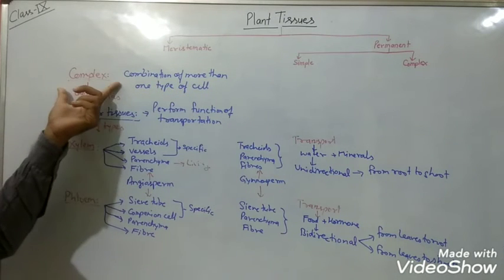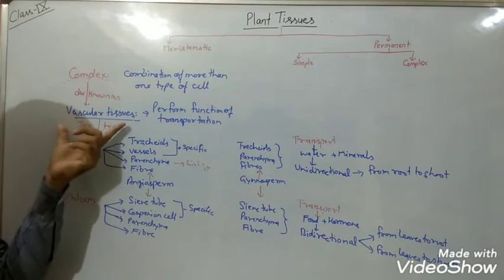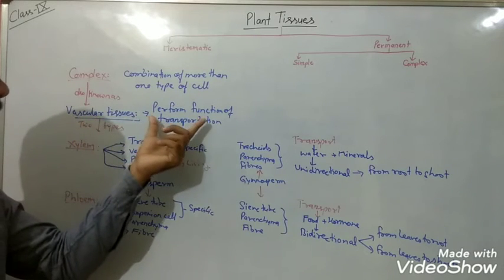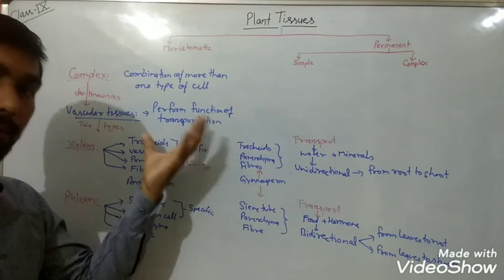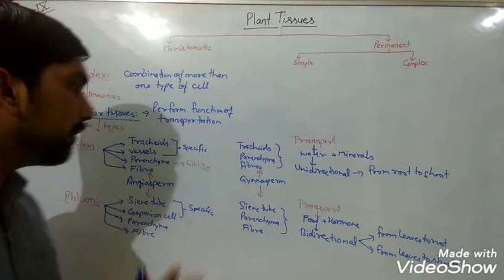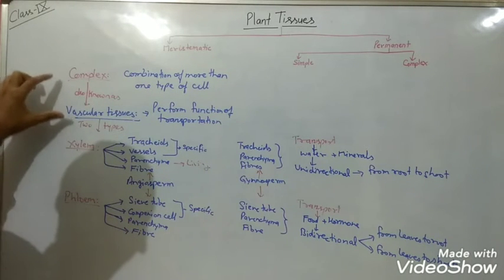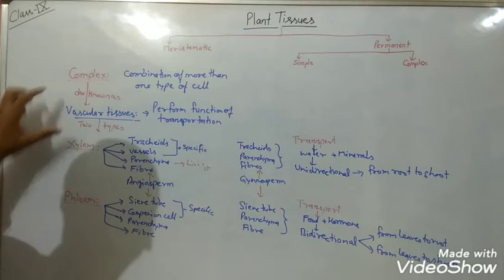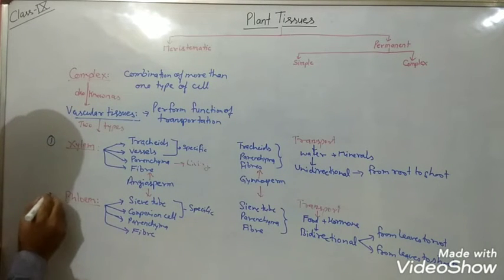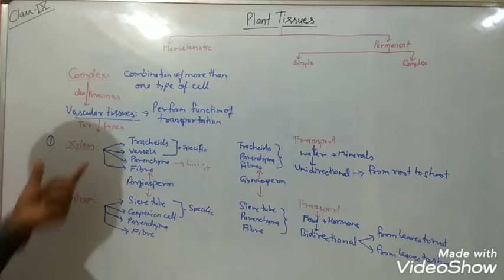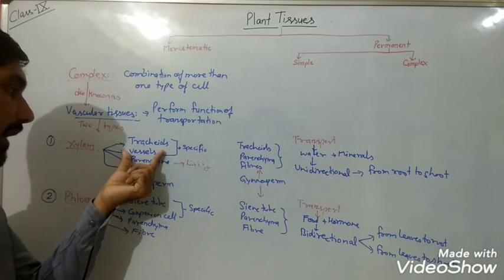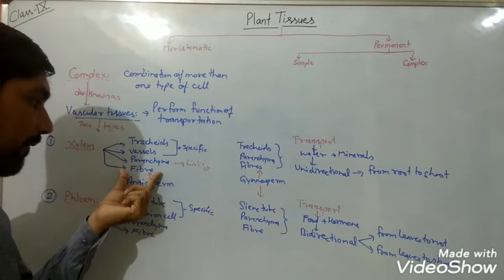cell, and these complex permanent tissues are also known as vascular tissues. Why? Because they perform the function of transportation of substances in plant's body from one place to another place. These complex tissues or vascular tissues are of two types. The first one is what? Xylem, and the second one is what? Phloem. Xylem consists of four types of cells: tracheids, vessels, parenchyma and fiber.